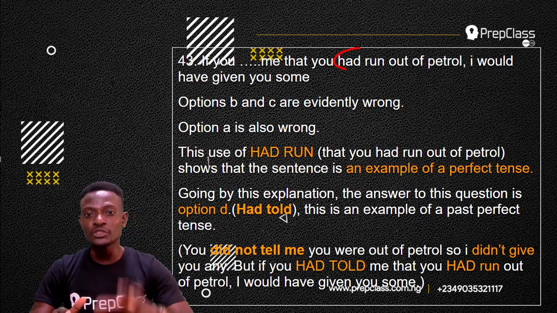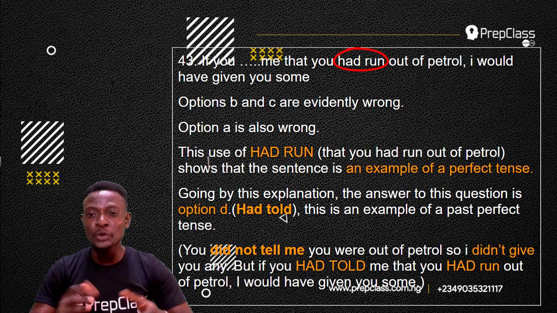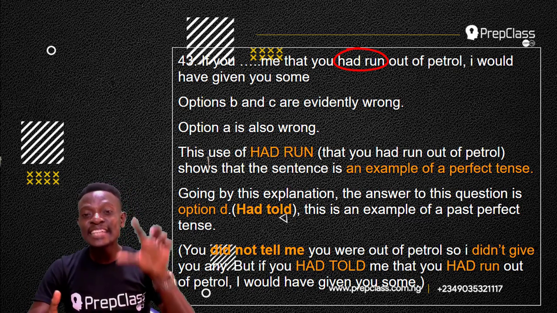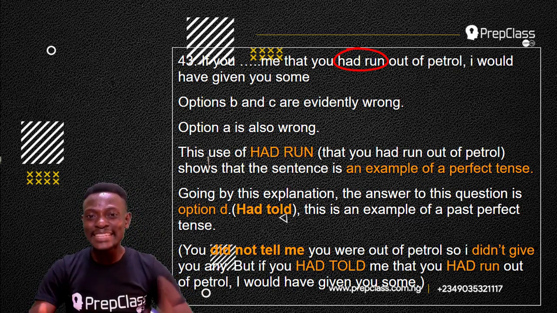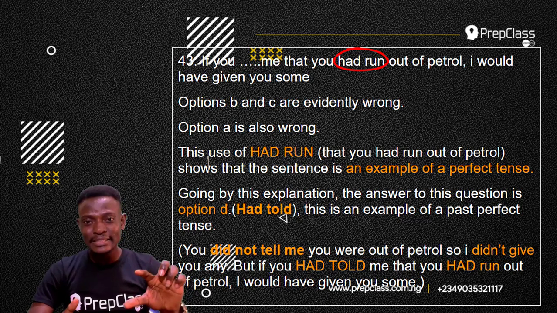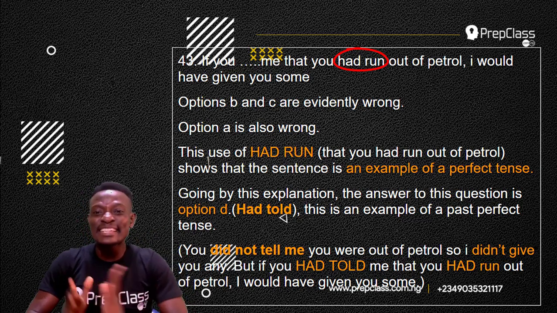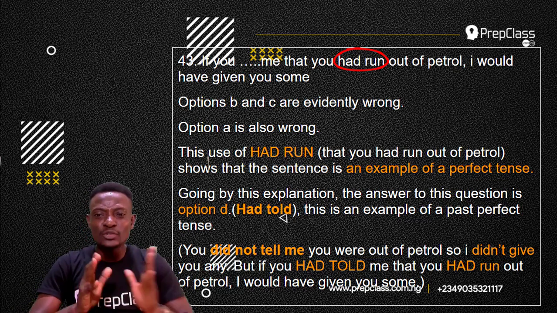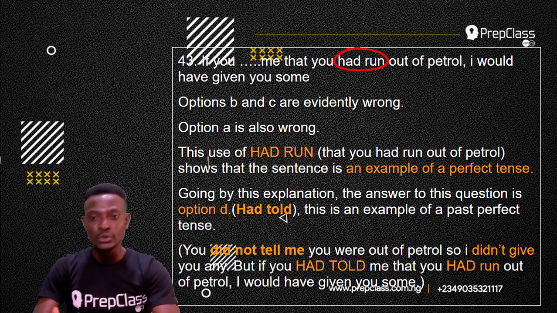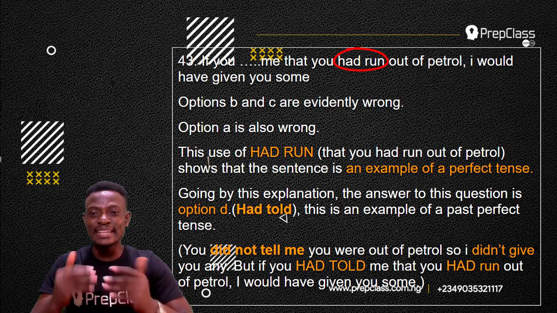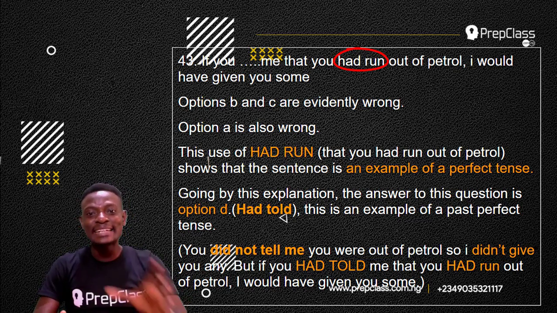The use of "had run" shows that the sentence is an example of a perfect tense, because "had" is used to indicate a perfect tense. It is used to indicate a perfect action. So, going by this explanation, the answer to this question is option D, "had told." This is an example of a past perfect tense, "had told."